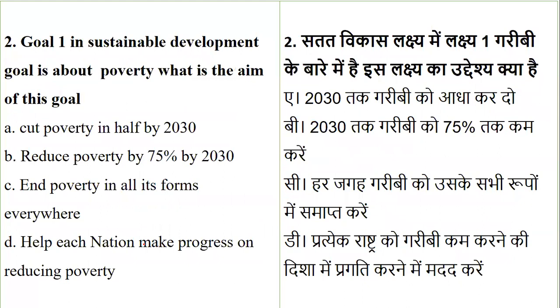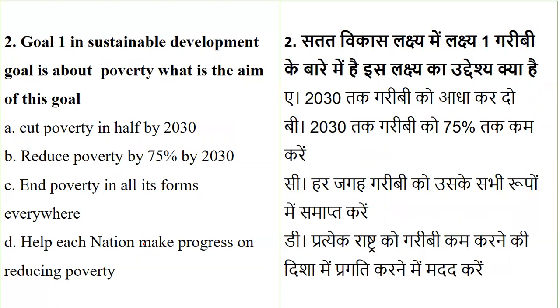Now, the next question stands to be a question on sustainable development goals. So I was saying, you have to deeply prepare. So here you will understand what type of question can be a part of your examination. So goal 1 in sustainable development goals is about poverty. What is the aim of this goal? So when we talk about the first goal of sustainable development goals, so the first goal talks about what? Poverty.